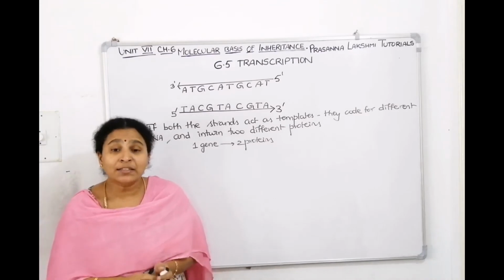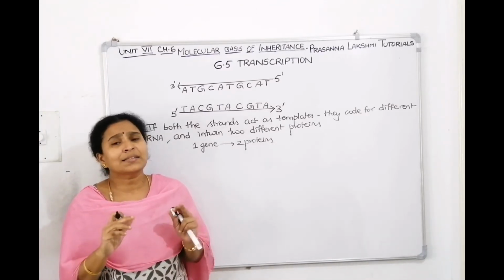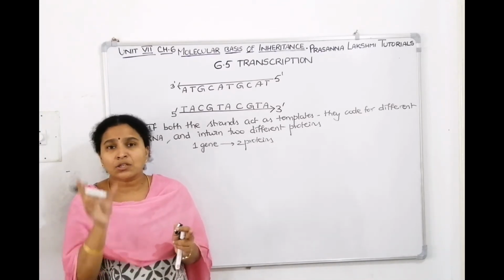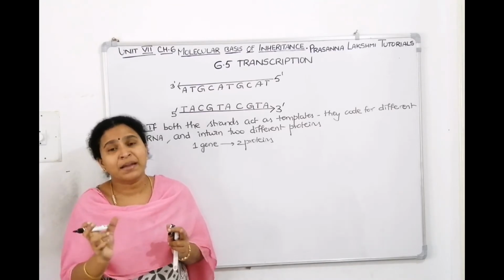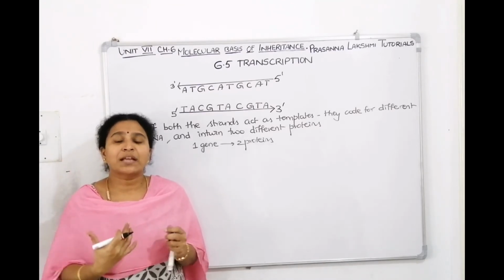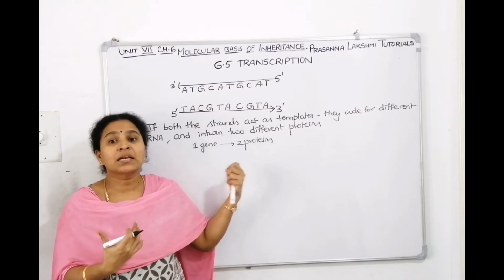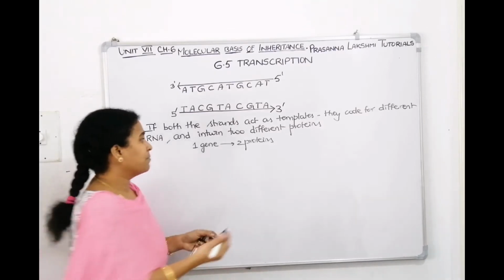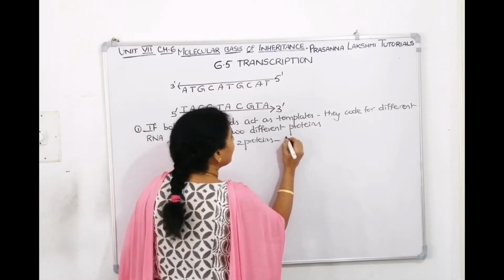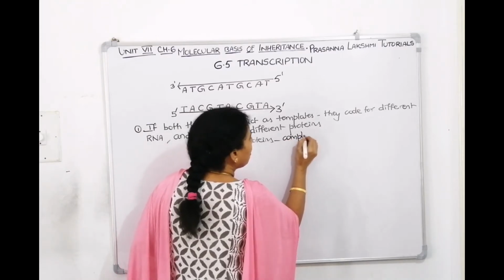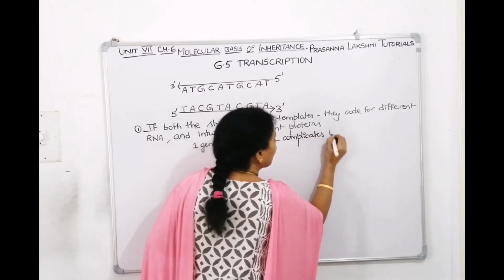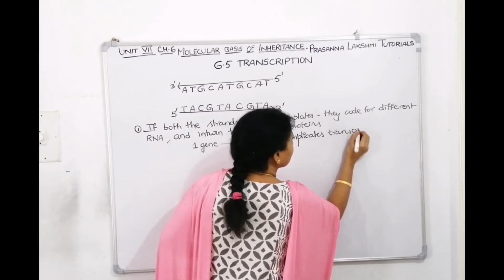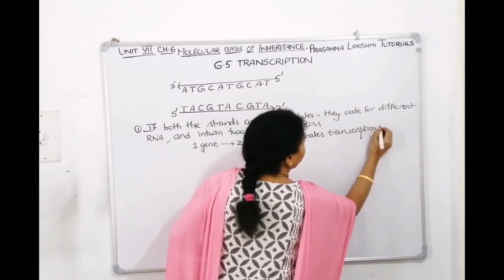See here, if one gene makes 2 proteins, it's getting complicated. One English word should have only one meaning. It should not give many meanings. So if one gene codes for many proteins, then it unnecessarily complicates the transcription machinery.